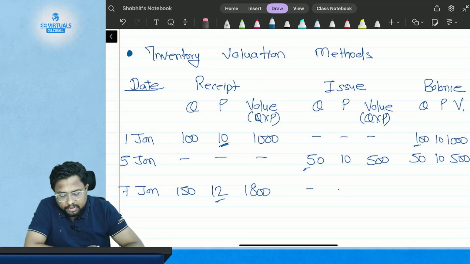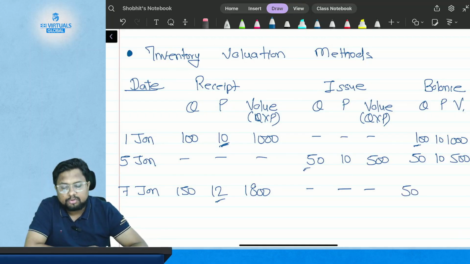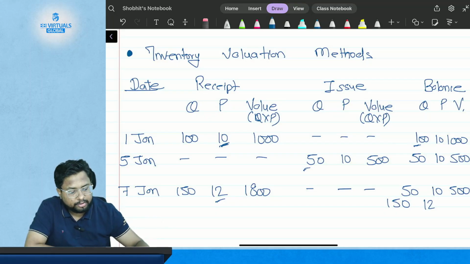Now if you have not issued anything on that date, at the end of the day you are left with 50 kgs of material at $10 per kg, which is valued at $500. You also have 150 kgs of material at $12 per kg, and the total value of the same is 150 multiplied by 12, which is $1800.